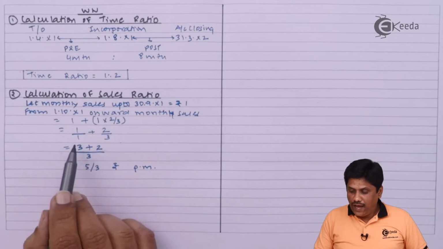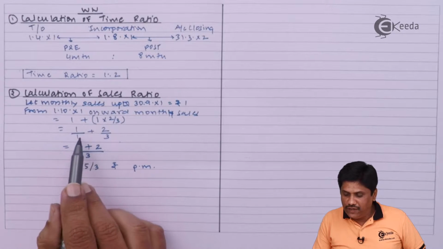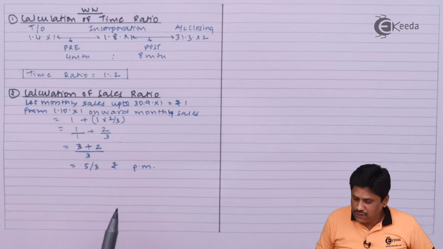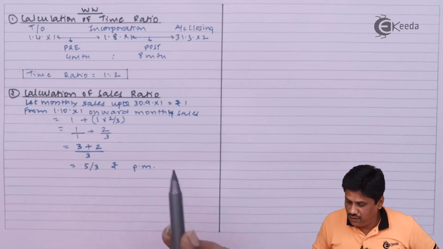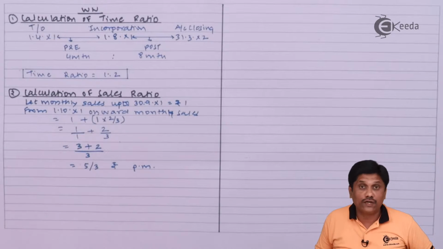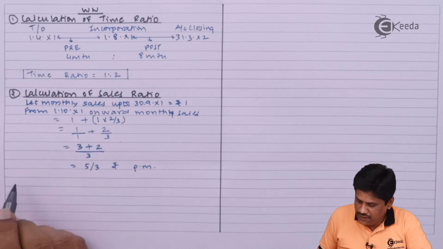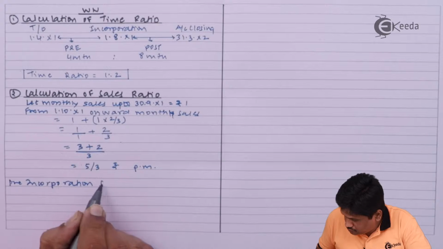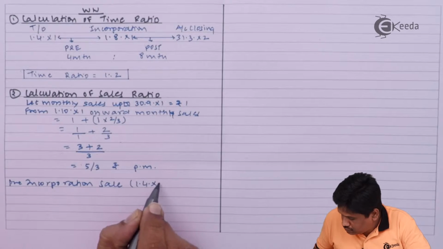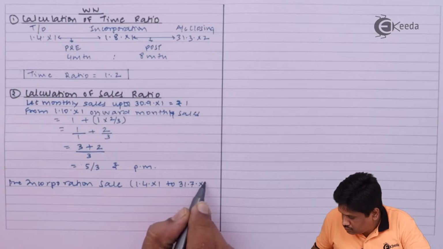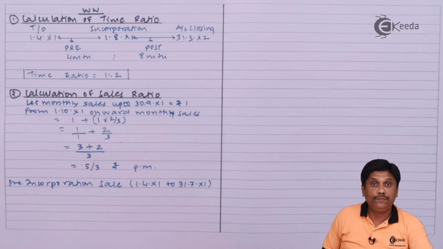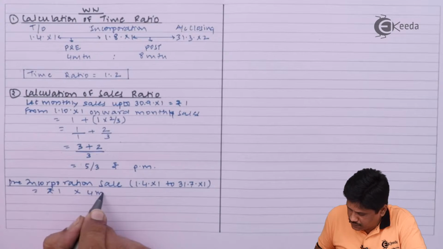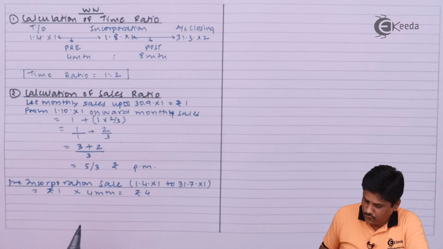So be careful. I am making the denominator same. So 3 multiplied by 1 and here 1 multiplied by 2. So in this way I will work out. So my sales per month will be 5 upon 3 from this date. So I need to work out sales for the respective period. So pre-incorporation sales, first April to 31st of July, April, May, June, July, 4 months. Rupees 1 multiplied by 4 months, rupees 4.